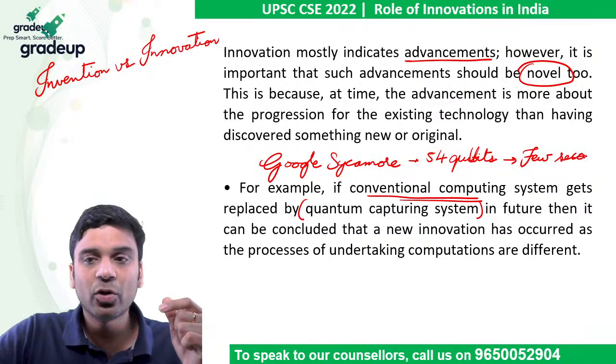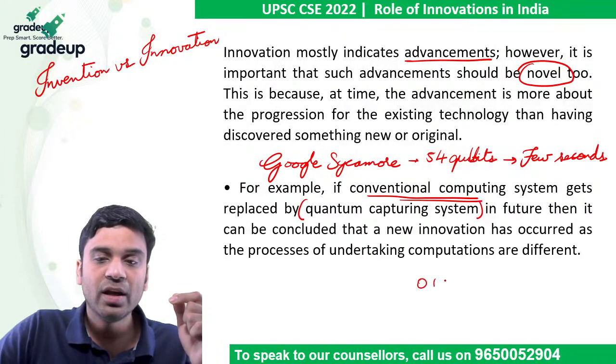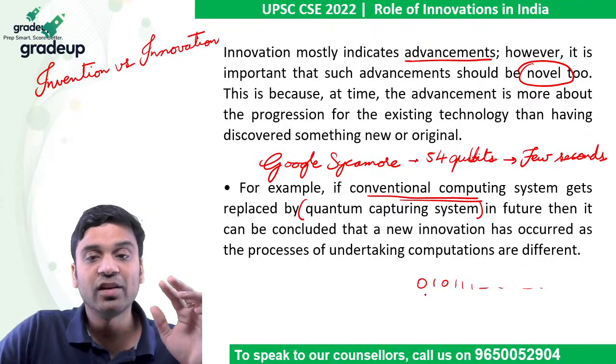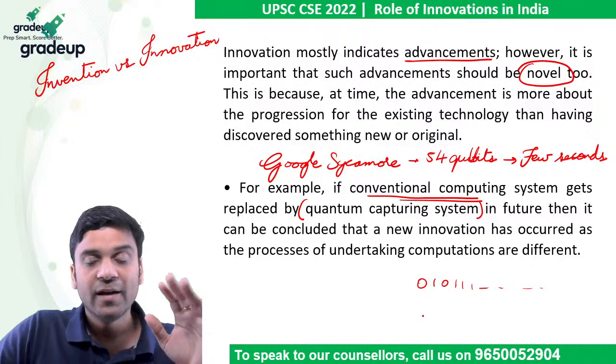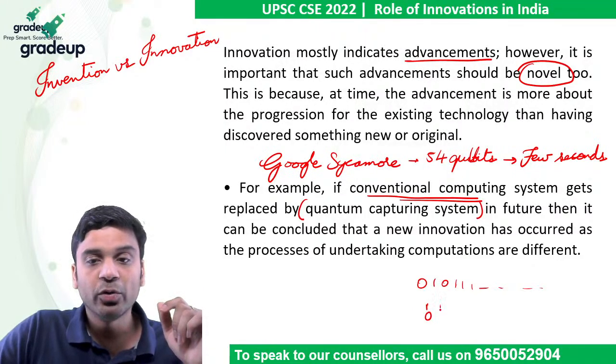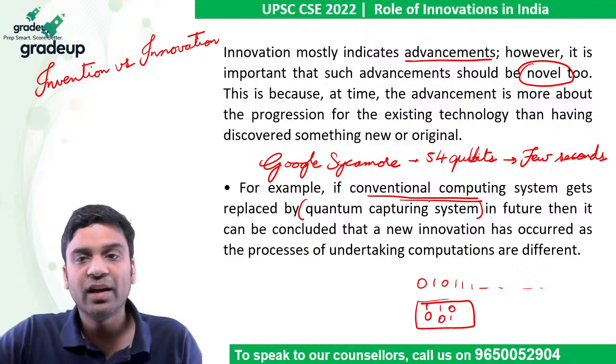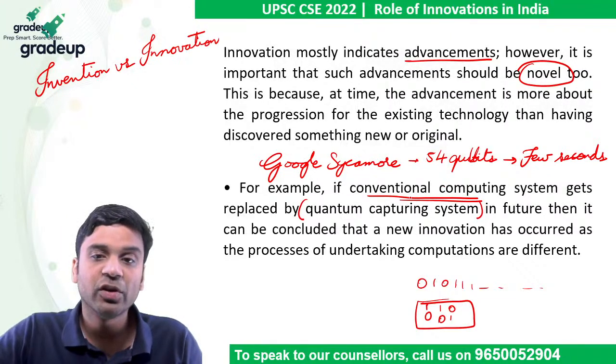It is not your normal bits. It is not in the form of normal 0, 1, 0, 1, 1, 1. In quantum computing, we have a combination of this. There is more than one state. It can be both, it can include both 0 and 1. So it's a complicated thing. You'll be studying it under quantum computing. I'll take a course on quantum computing also, and you'll be knowing about that.